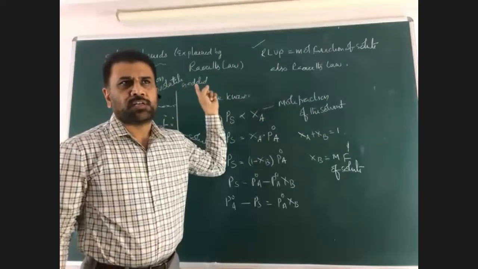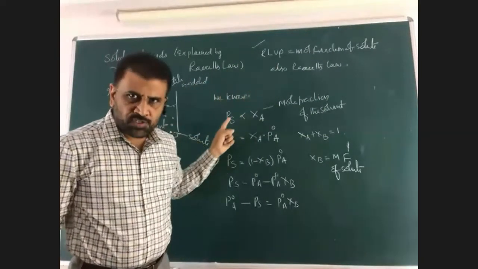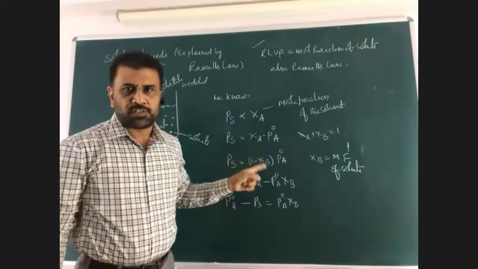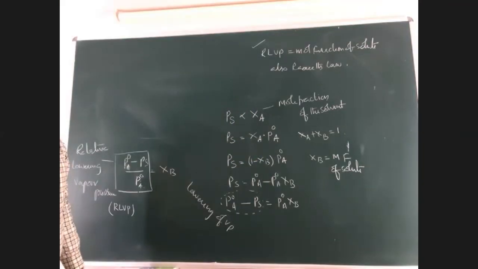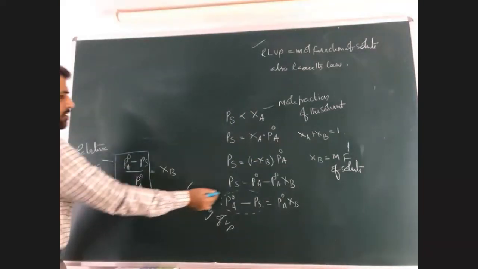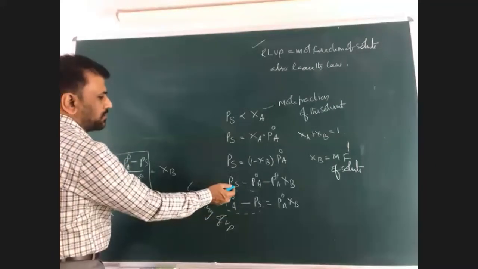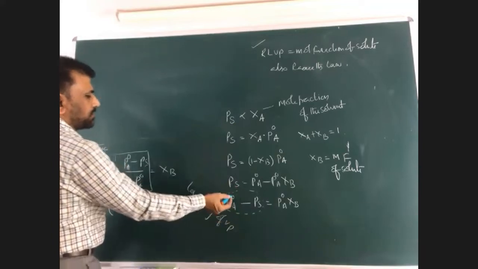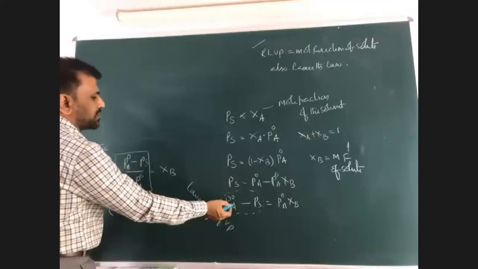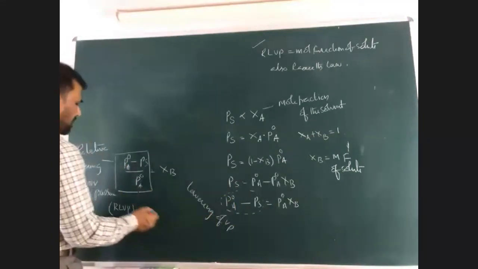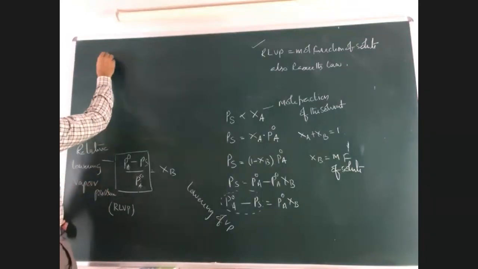Previously, we explained Raoult's law in case of liquids in liquids. Now it is solids in liquids. Here, different statements can be written like this. Look at this. This is lowering of vapor pressure. This is relative lowering of vapor pressure.